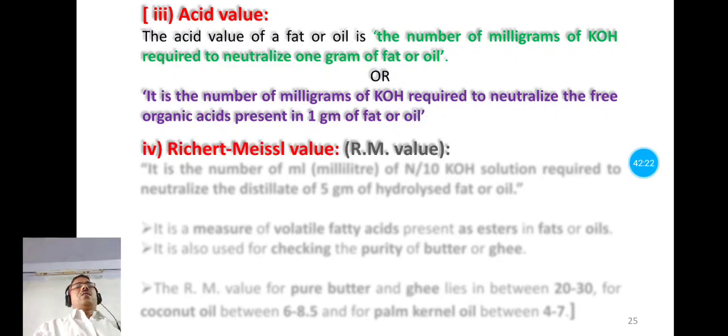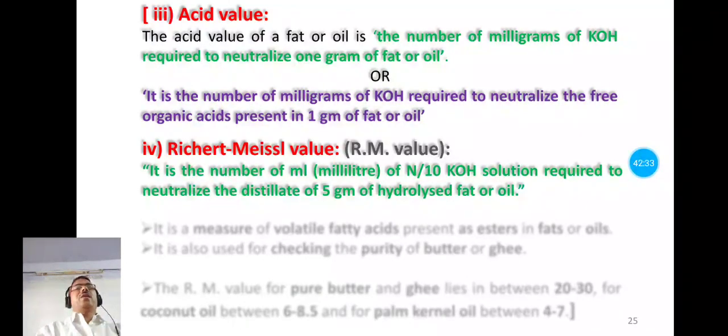And the last parameter for the analysis of fat and oil is Reichert-Meissl value. It is also known as RM value and it is defined as the number of milliliters of N by 10, that is 0.1 normal, potassium hydroxide solution required to neutralize the distillate of 5 grams of hydrolyzed fat or oil.